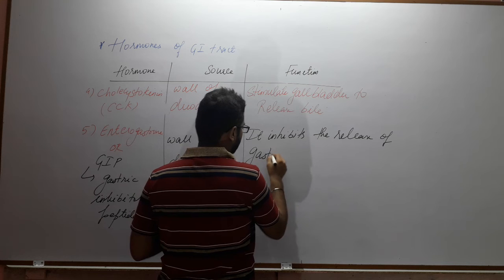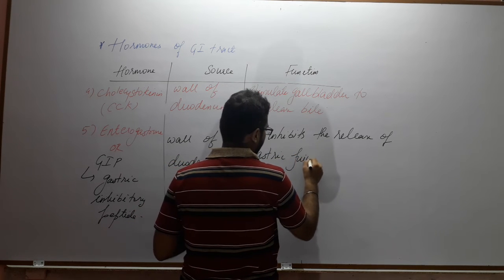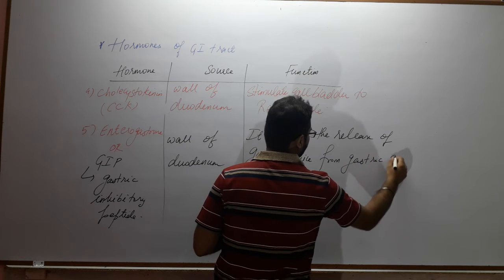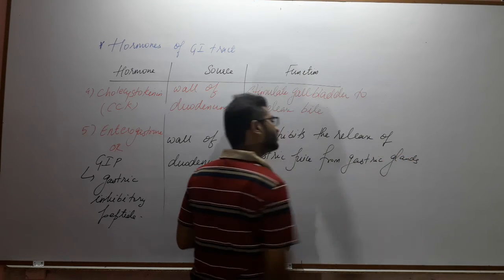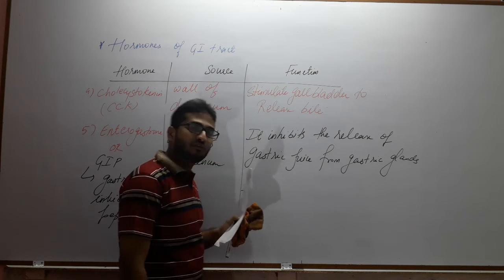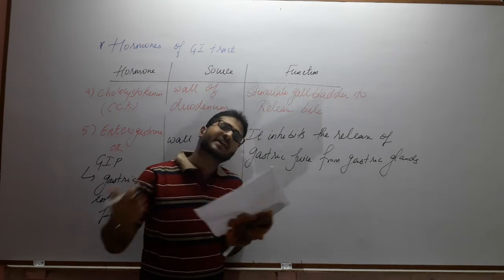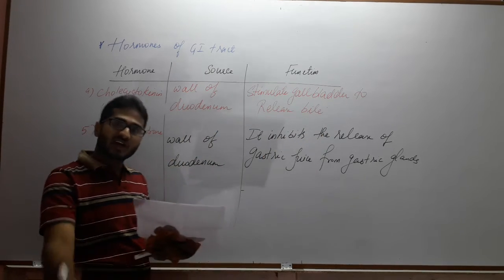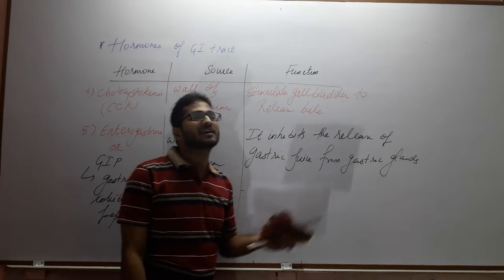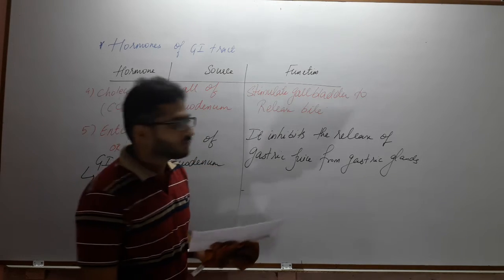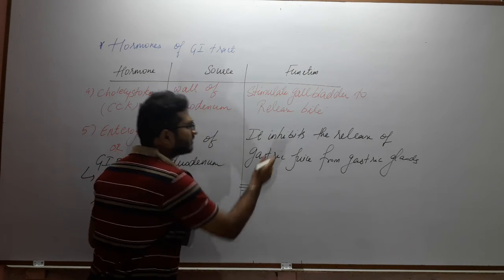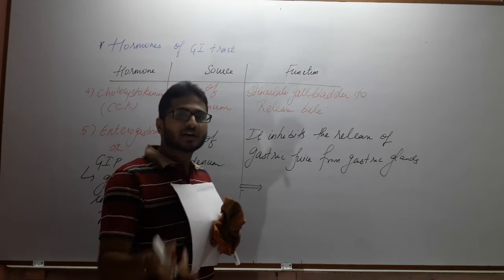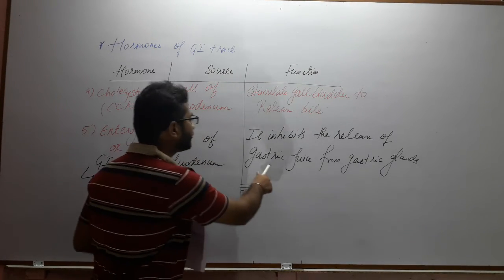We know the major components of gastric juice are hydrochloric acid and pepsinogen. So it inhibits the release of hydrochloric acid and pepsinogen from the gastric glands, because the food is no longer there.